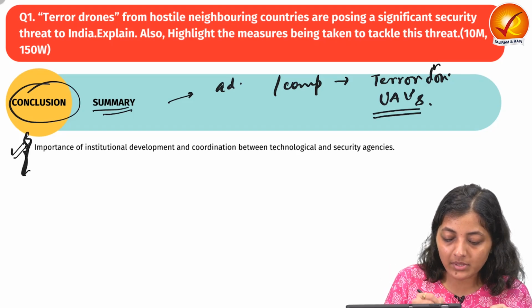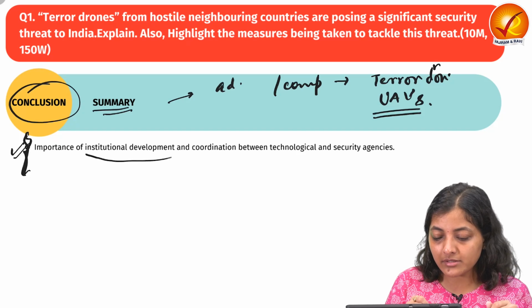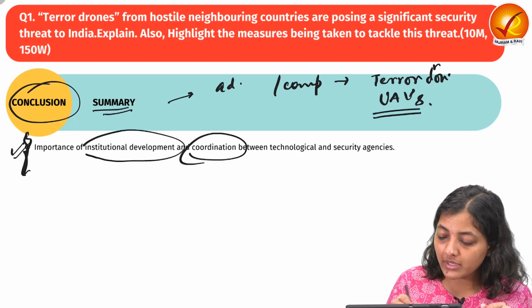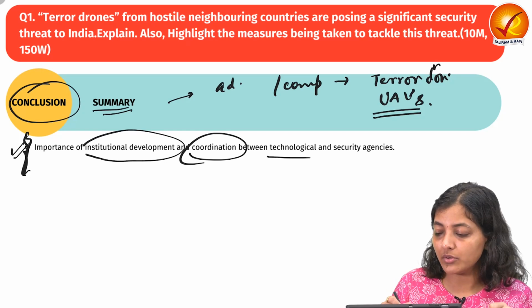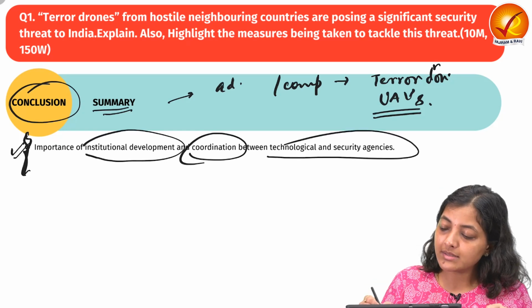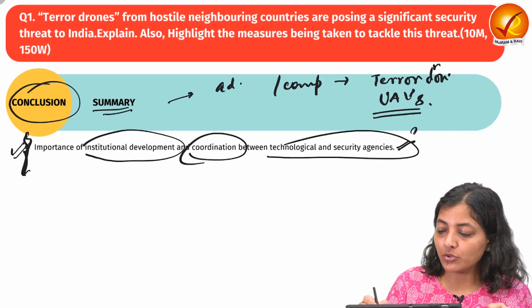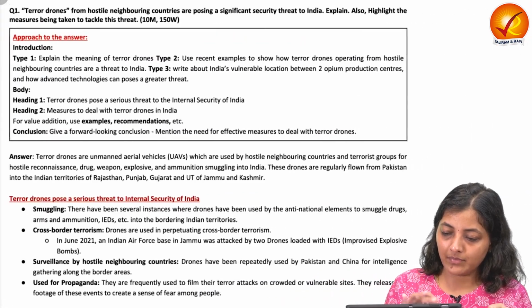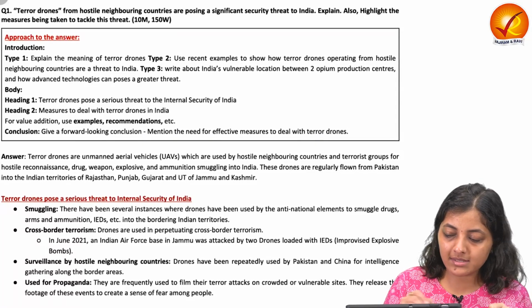So this can be achieved via institutional development, via collaborative methods, or seamless coordination between the technological and the security agencies, so as to tackle the menace of these terror drones. Now let's see the model answer.